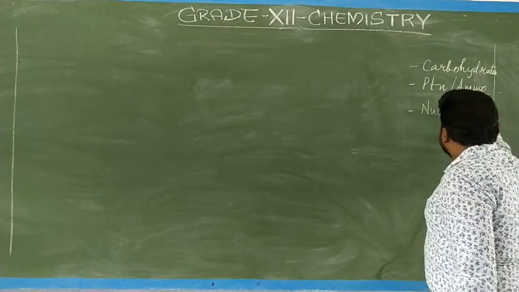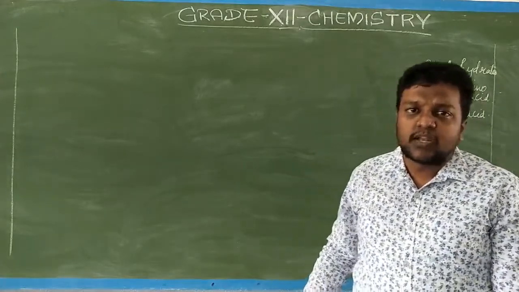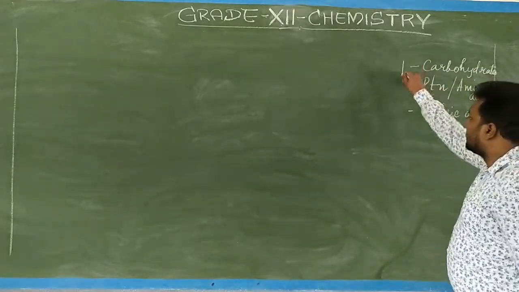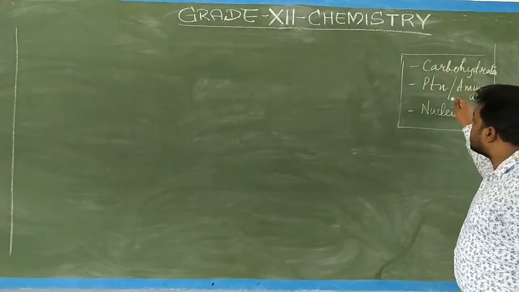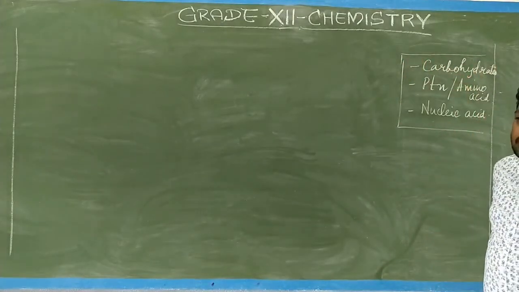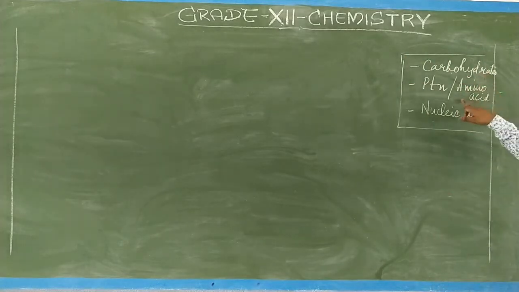Next to the nucleic acid we have only enzymes, vitamins, and then minerals, which is very simple, so we will not get into the detail. Only the detailed topics are carbohydrates, proteins, and nucleic acids, which can be expected for the examinations also. So carbohydrates, proteins or amino acids, and the other one is called the nucleic acid. Okay. Now we'll start with the nucleic acid.